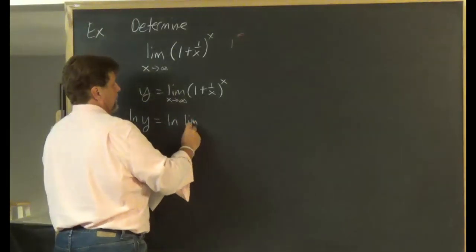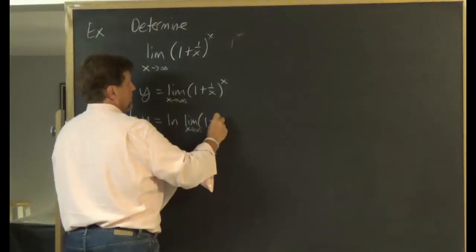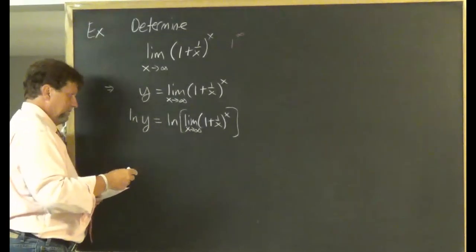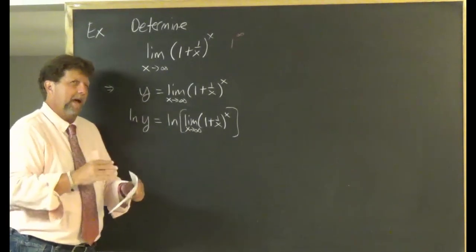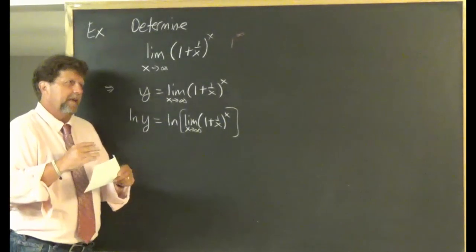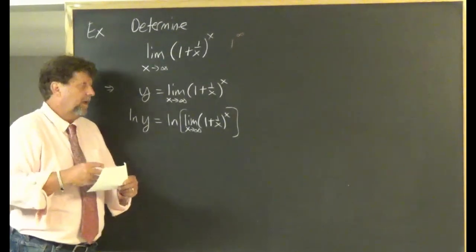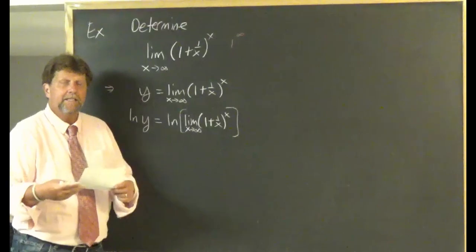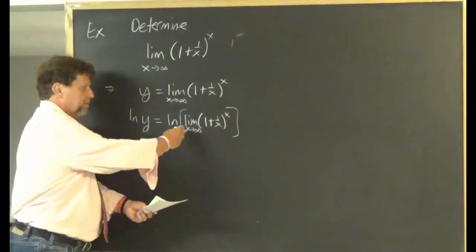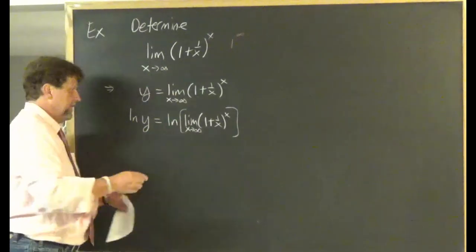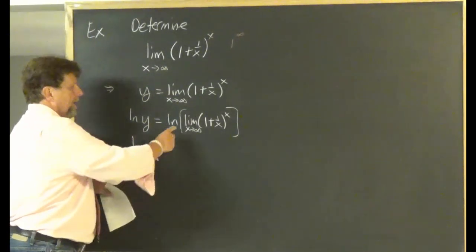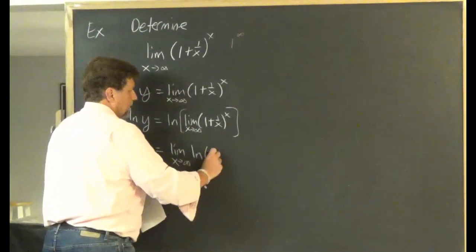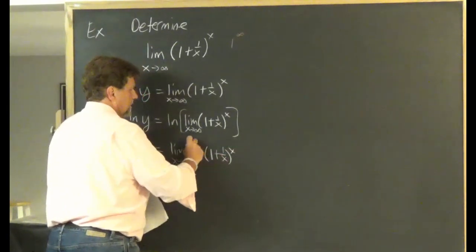And when I take the natural log of both sides of the equation, over here on the right side, since natural log is a continuous function on its domain, and it's continuous where x is heading off to infinity, you can rewrite this as the limit as x goes to infinity of the natural log of (1 plus 1 over x) to the x.